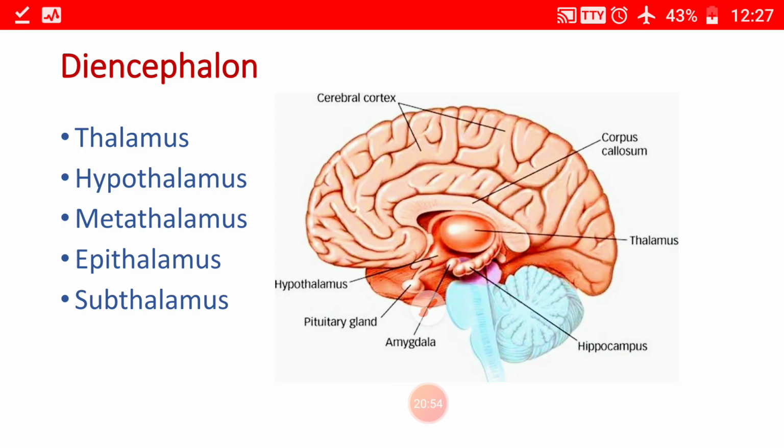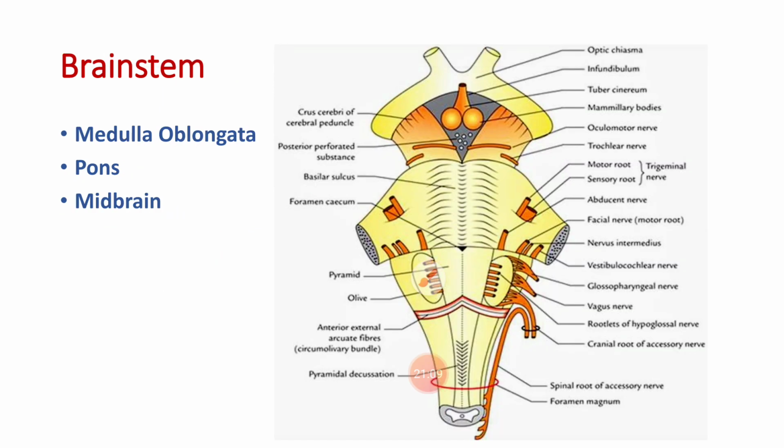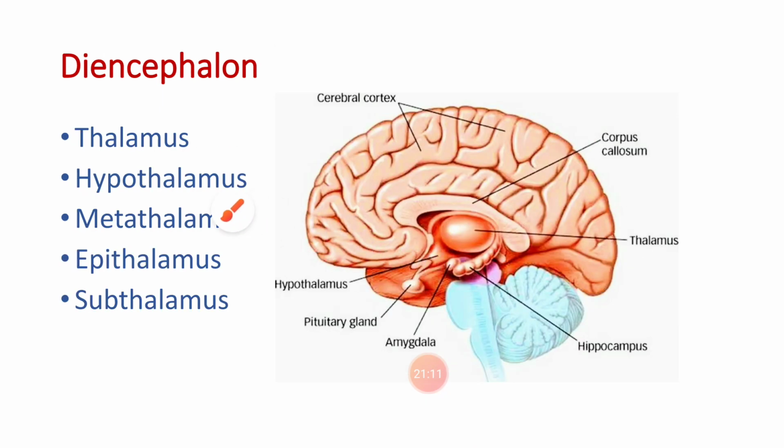Coming to the next portion, that is the diencephalon. The diencephalon is the part of the brain between the cerebrum and the brainstem. It is almost entirely hidden from view by the cerebral hemisphere. The main components of the diencephalon are the thalamus, hypothalamus, metathalamus, epithalamus and the subthalamus. So here this is the thalamus, this is the hypothalamus.